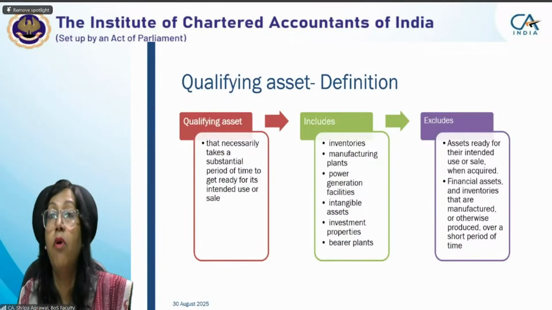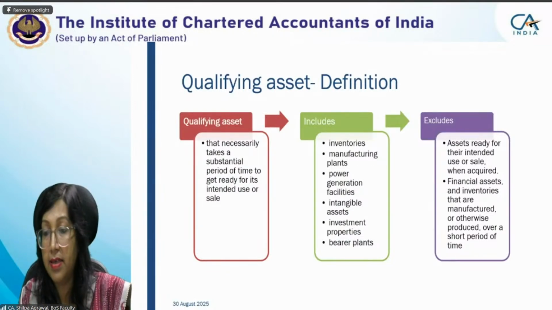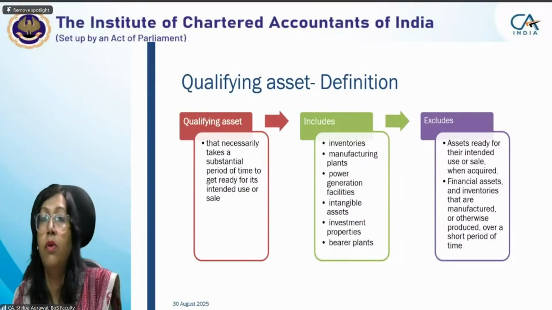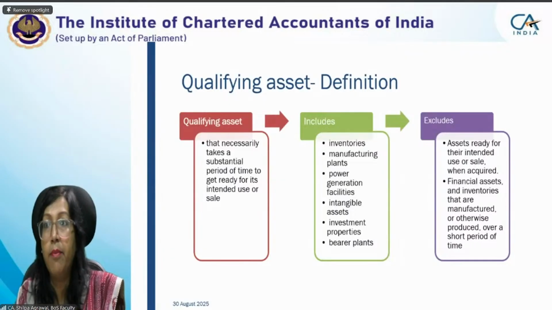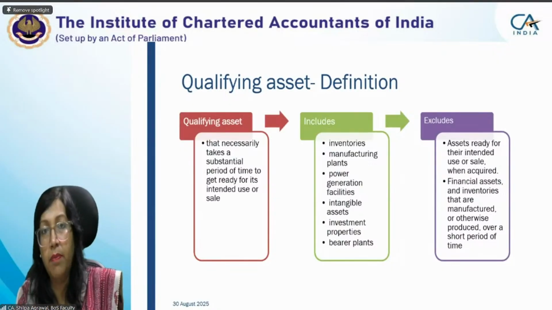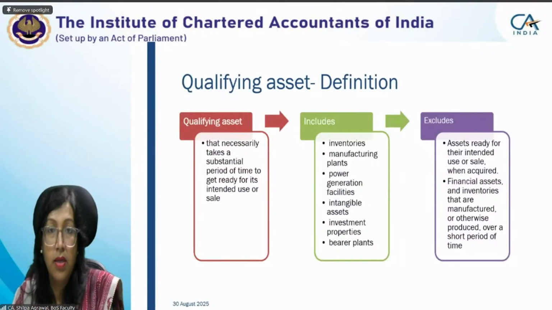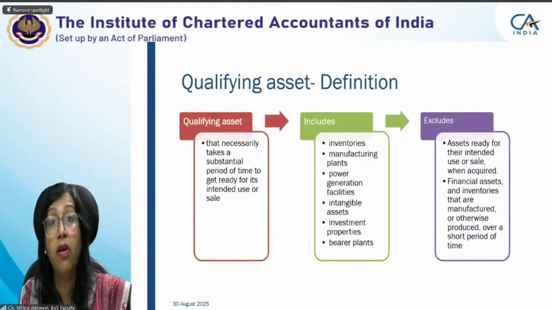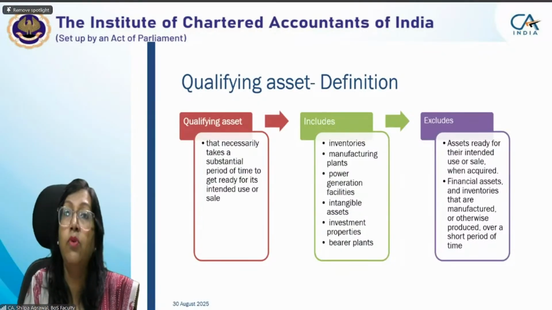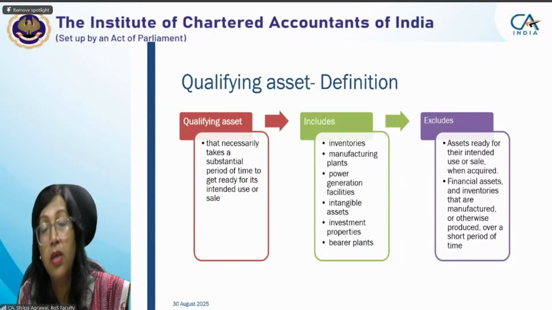Okay, and what is excluded from qualifying asset is an asset ready for the intended use or sale. It means as and when you acquire it, you are ready to sell it out. For example, all consumable goods inventories which you buy from the wholesale person, and you are ready to sell it out, they do not need any further activity to make them sellable. So they will not be considered as qualifying asset.